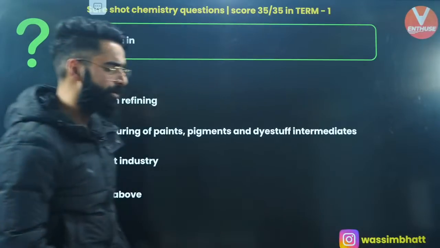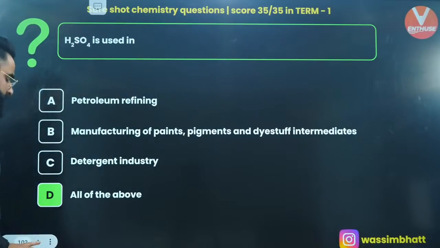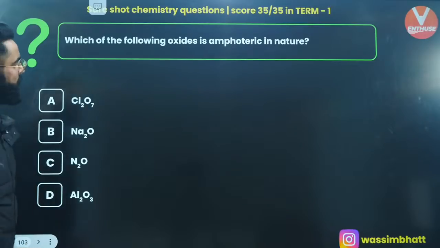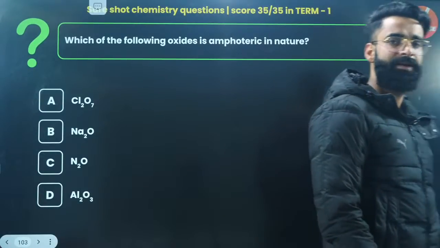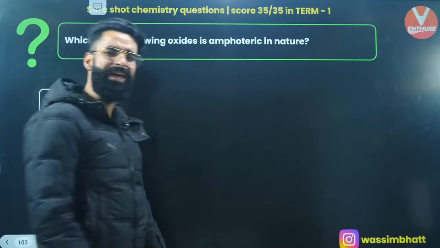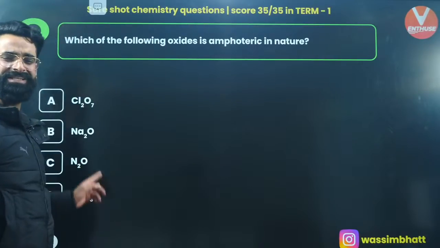It's absolutely going to be option D, right? Let's move on to one more question. Which of the following oxide is amphoteric in nature? The question is directly given in NCERT. Is it going to be Al2O3? Absolutely, it's going to be Al2O3, which is amphoteric.